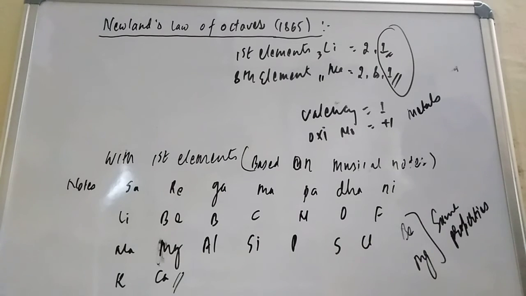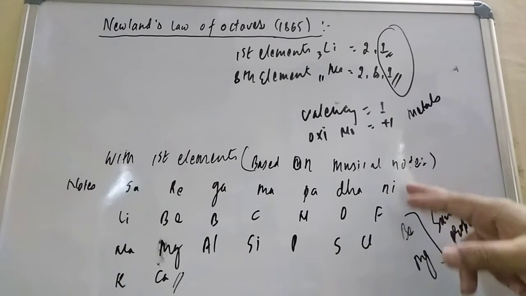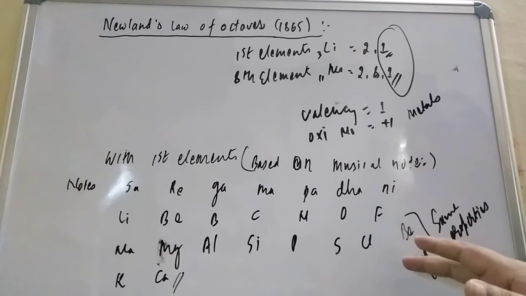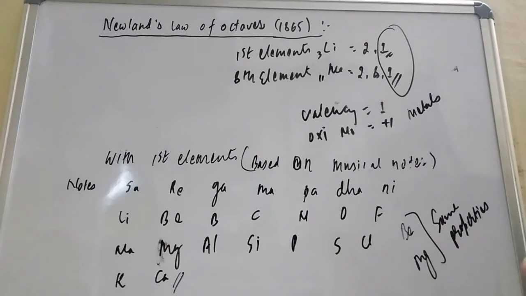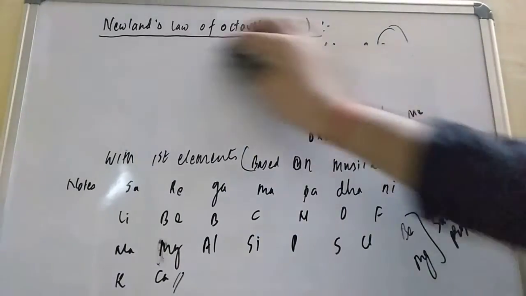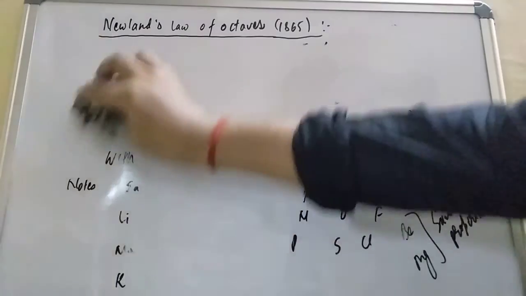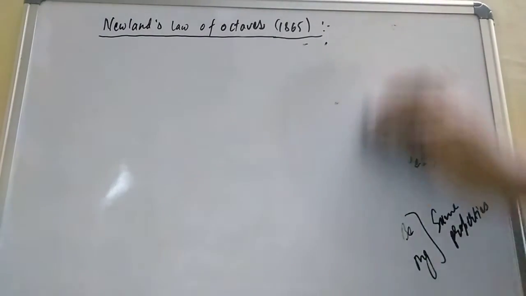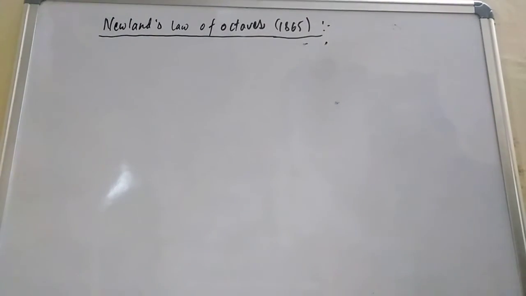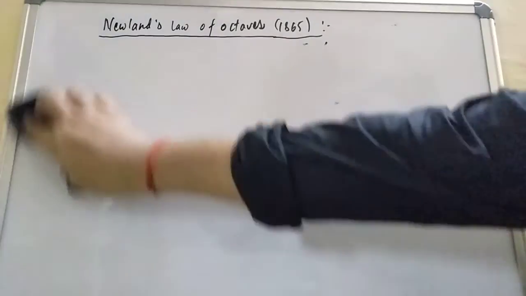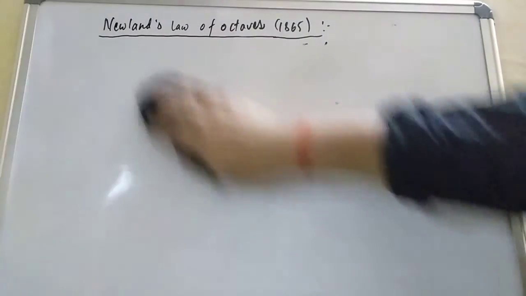And why did this periodic table fail? There is no place for the noble gases. After the discovery of the noble gases, this table also failed. So when you write the limitations of Newland's octave law, let us write some of the limitations. There are a few limitations.